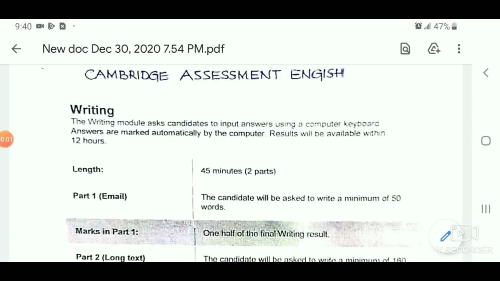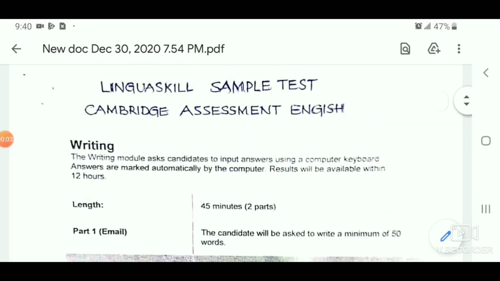Hi, good evening friends. Today we are going to learn how to write the examination at the end of our training program. Now I am bringing you the writing test.